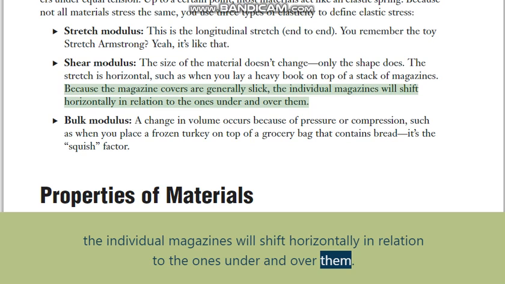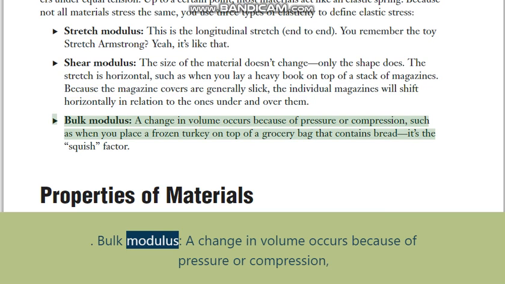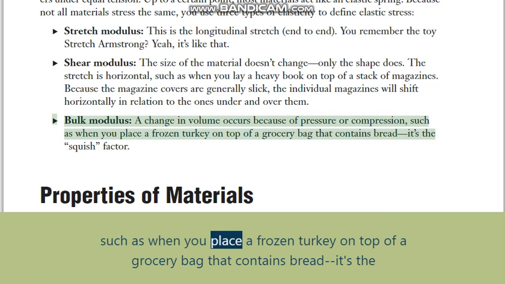Because the magazine covers are generally slick, the individual magazines will shift horizontally in relation to the ones under and over them. Bulk modulus, a change in volume occurs because of pressure or compression, such as when you place a frozen turkey on top of a grocery bag that contains bread.